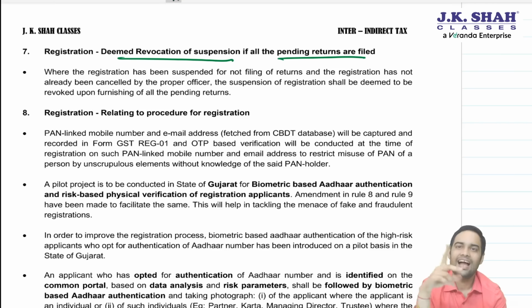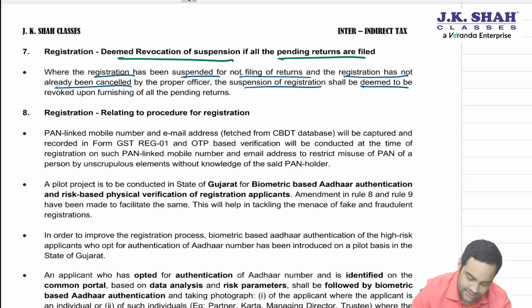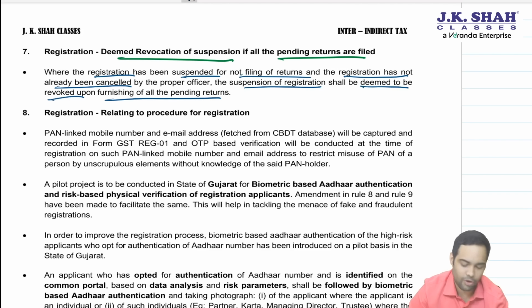Sir, what if it is already cancelled? Then you have to apply for revocation of cancellation under section 30. Let's see. Where the registration has been suspended for not filing returns, and the registration has not already been cancelled, oh, cancellation has not happened, the suspension of registration shall be deemed to be revoked upon furnishing of all the pending returns. If I filed all the pending returns, the suspension is deemed to be revoked.